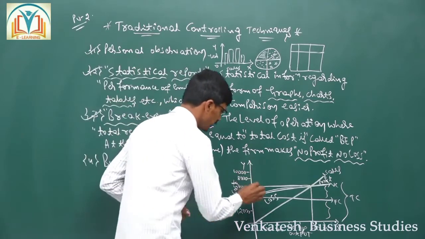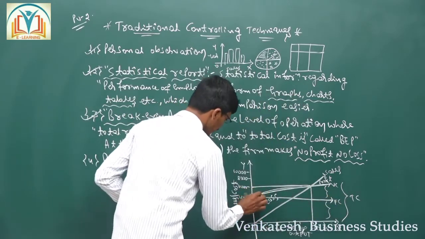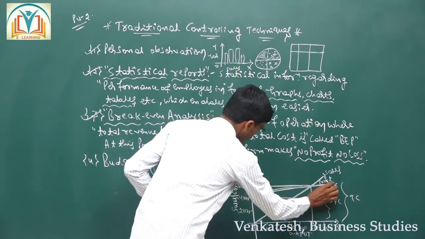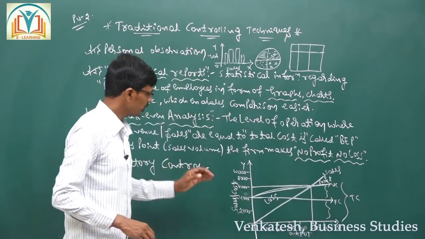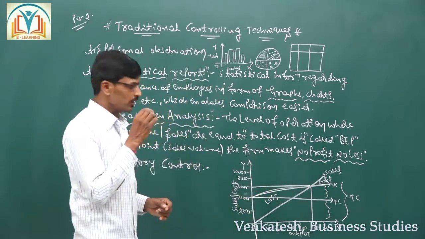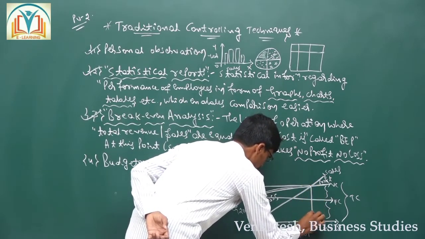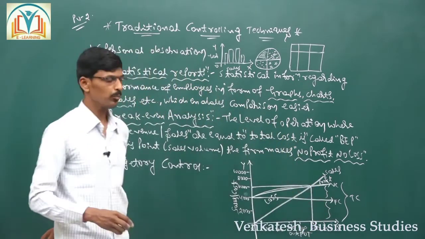So first we need to identify the fixed cost area and variable cost area, and when you draw the sales volume curve, the point where they intersect is called the break-even point.